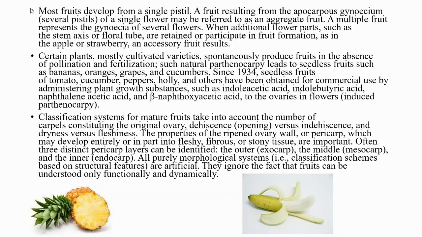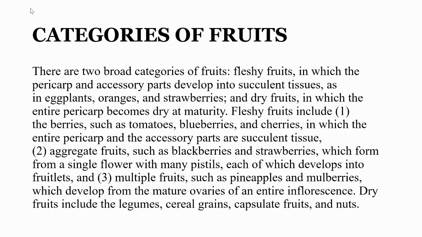Often, three distinct pericarp layers can be identified: the outer exocarp, the middle mesocarp, and the inner endocarp. All purely morphological systems, that is, classification schemes based on structural features, are artificial. They ignore the fact that fruits can be understood only functionally and dynamically.